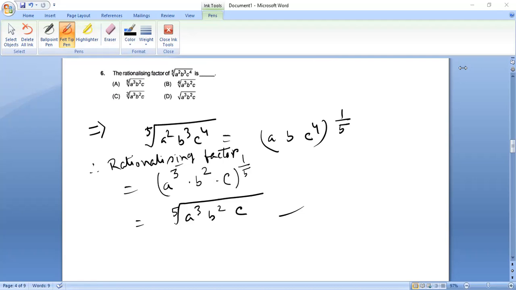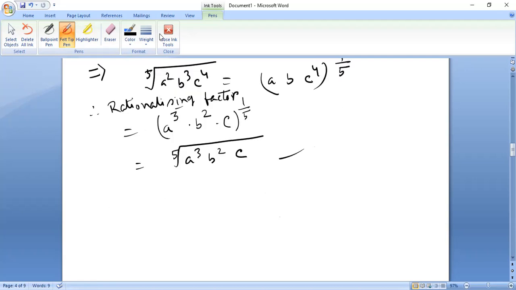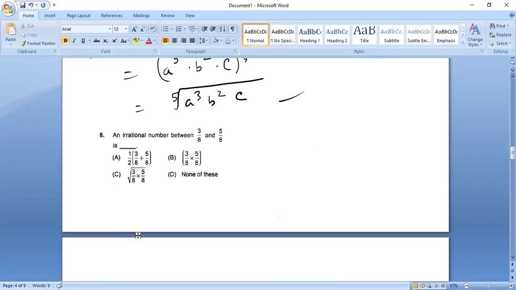Good. Question number 8. Question number 8 is actually very interesting. Question number 8 says a rational number between 3 by 8 and 5 by 8.